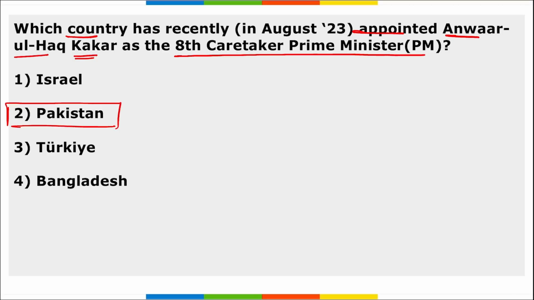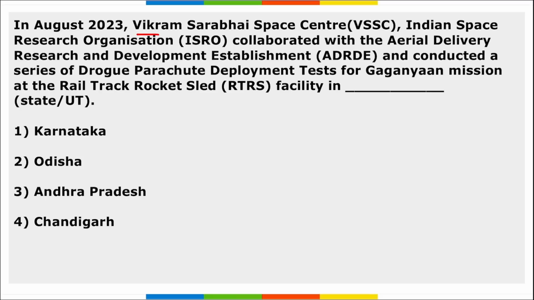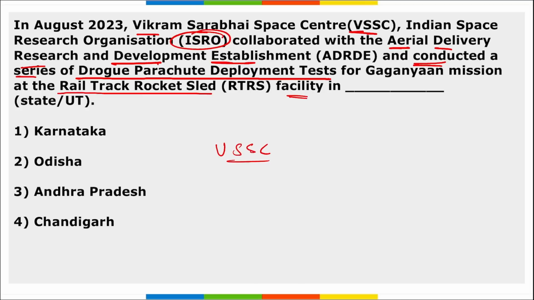Shehbaz Sharif government. Next, Vikram Sarabhai Space Center, that is of ISRO, collaborated with Aerial Delivery Research and Development Establishment and conducted a series of drogue parachute deployment tests for the Gaganyaan mission at the rail track rocket sled facility that is located in Chandigarh. Coming back, remember Vikram Sarabhai Space Center in collaboration with Aerial Delivery Research Development Establishment, they